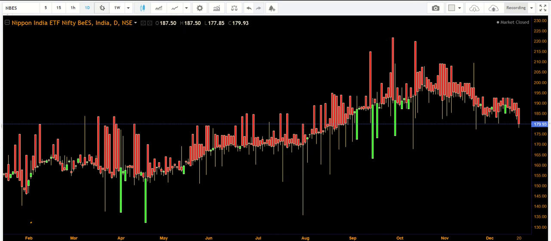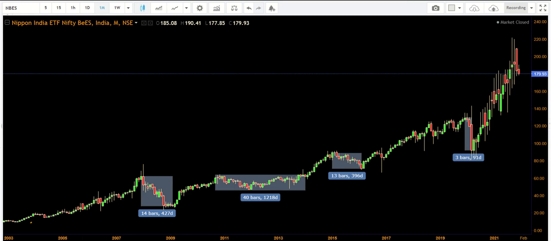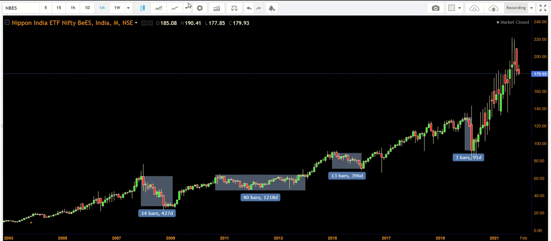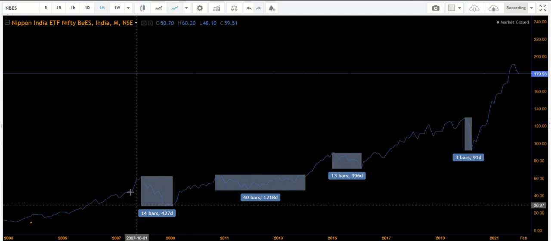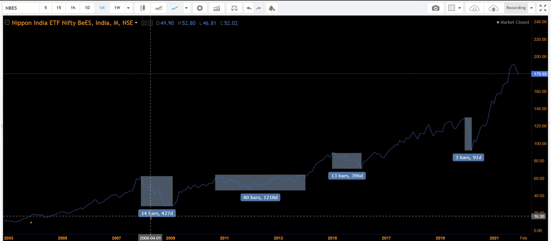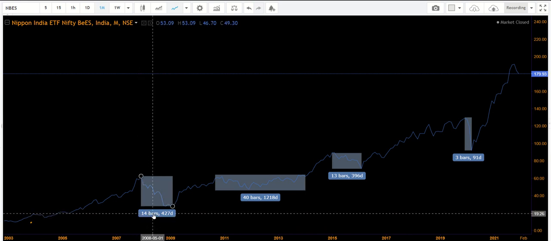I will switch again to the monthly chart. So if you see, 14 bars means 14 months. This may not be exact because I have just used the line drawing, as I told you. Exact may not be, or it may be 13 or 15, whatever it is. It is nearly 427 days, 14 months.